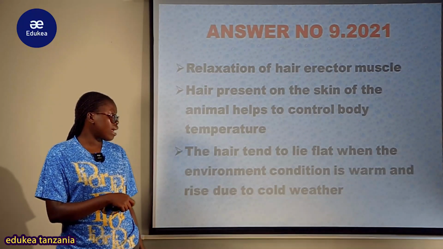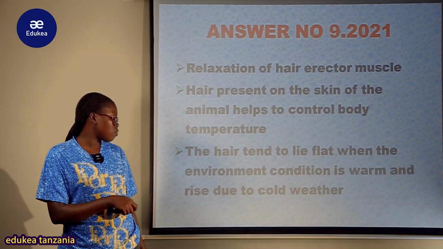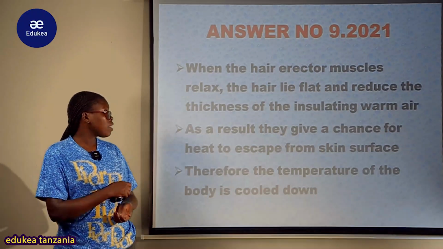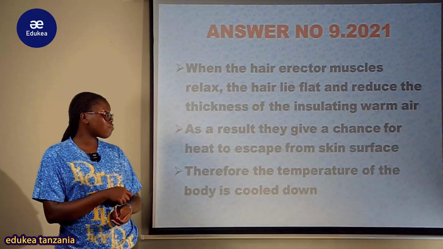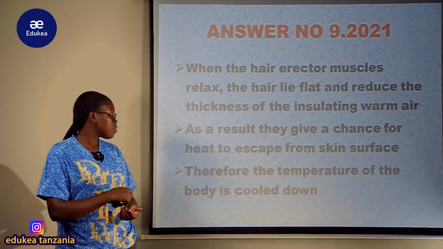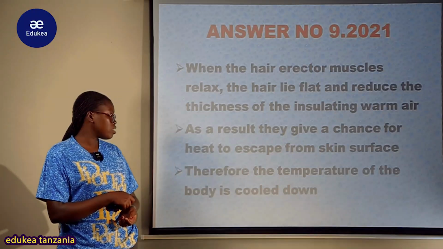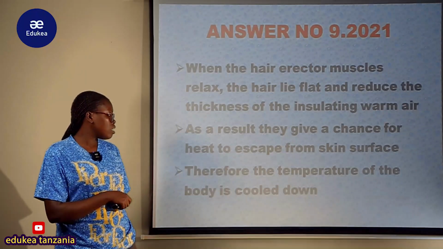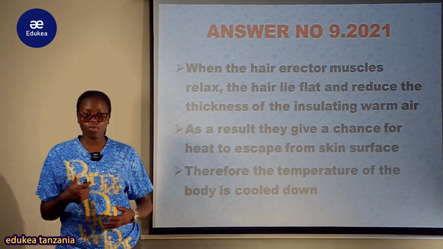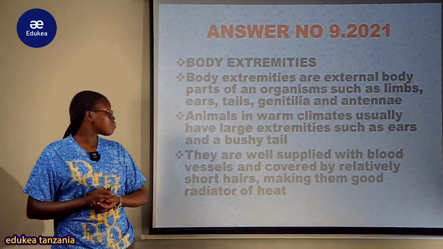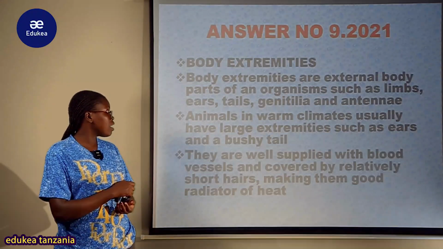The hair tends to lie flat when the environmental condition is warm and rise due to cold weather. When the hair erector muscle relaxes, the hair lies flat and reduces the thickness of the insulating warm air. Na hivyo basi, as a result, they give a chance for heat to escape from the skin surface. And due to that fact, therefore, temperature of the body inarudi down due to the relaxation of this hair erector muscles.